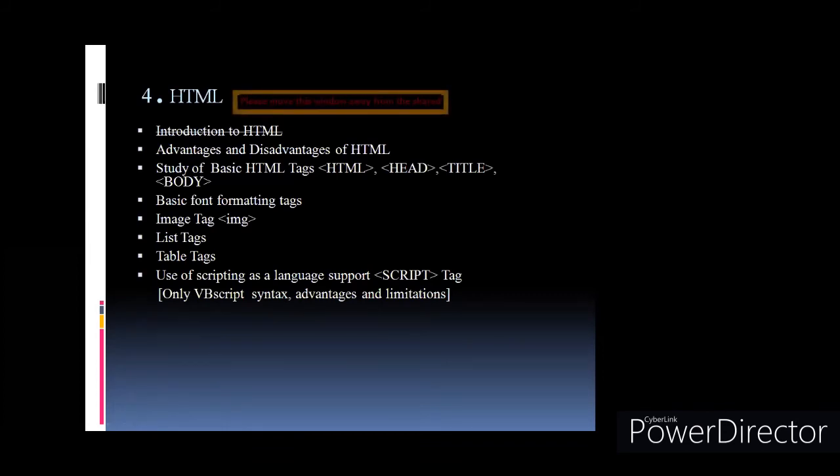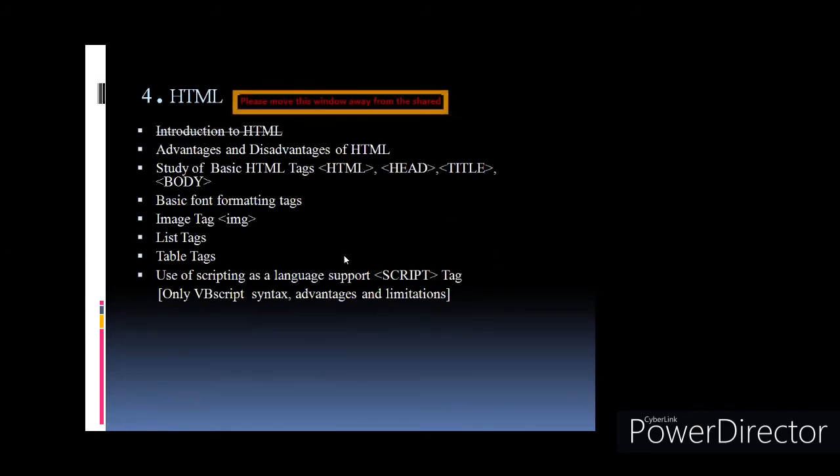If it is asked for 2 marks, because in question number 5, in question number 2B, 3B, or in question number B, you have 4 marks question. So there they can ask you this type of question, like explain HTML and head, or explain title and head tag, okay, or explain body and HTML tag, okay. So minimum 4 points and a small example if possible, you can write it to answer this type of question.